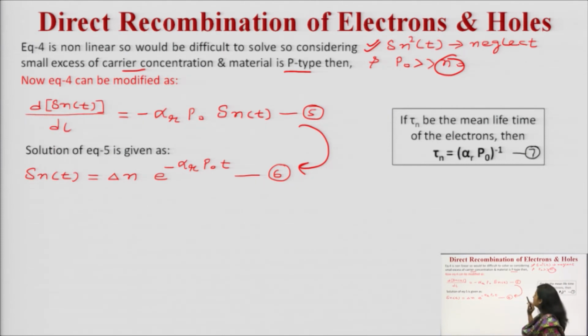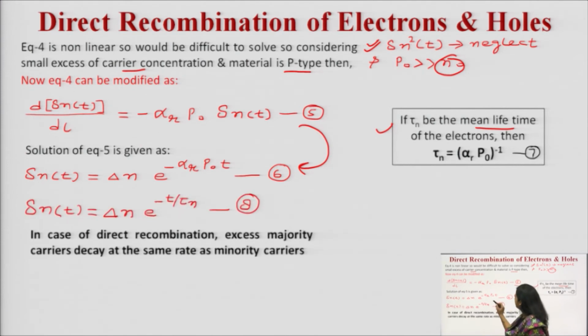Tau n, this term you know, is the mean lifetime of the electron. What is tau n? Tau n is the inverse of alpha r into p naught, that is, 1 upon alpha r into p naught. So, you can rearrange this equation in terms of the mean lifetime of the carrier. Here in this exponential term, in place of alpha r p naught, it can be replaced by 1 upon tau n. So, it can be written further as minus t upon tau n.